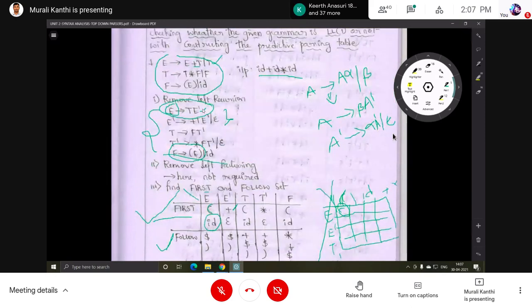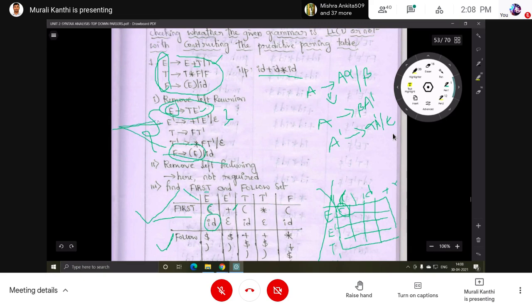Actually, in the original grammar, before left recursion and left factoring, the symbols are E, T, F. So not on these symbols, that means not on these rows. Not on E, not on T, not on F. So what are the remaining? E dash and T dash.